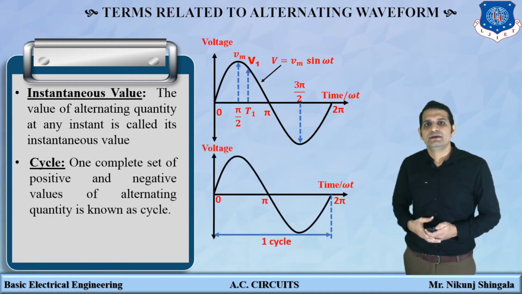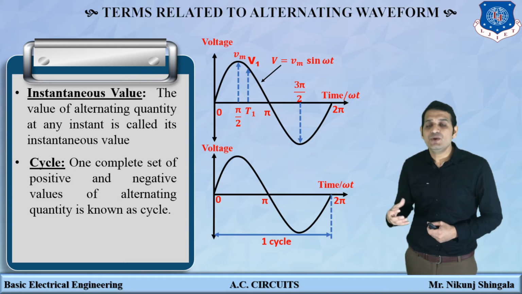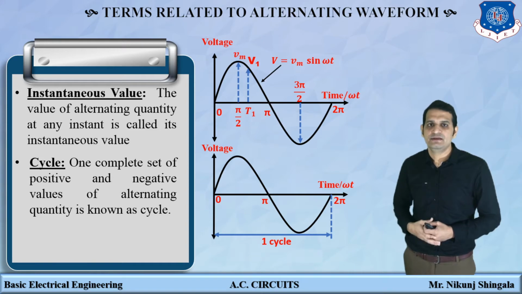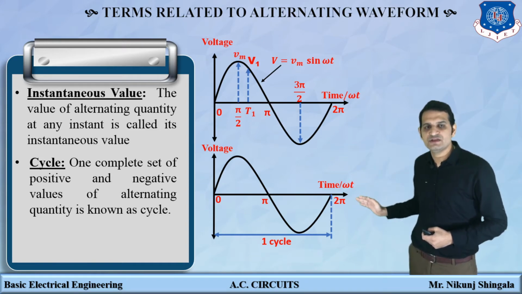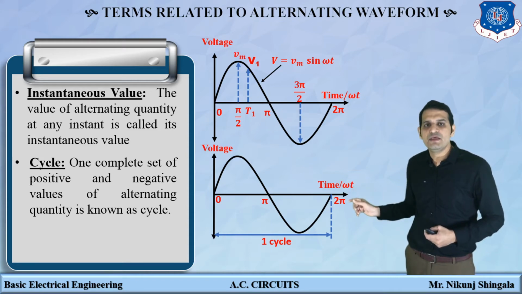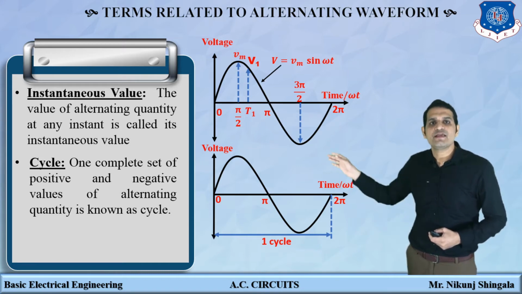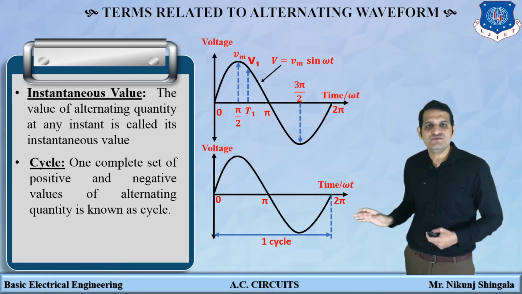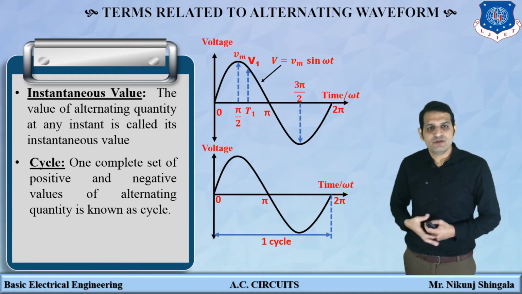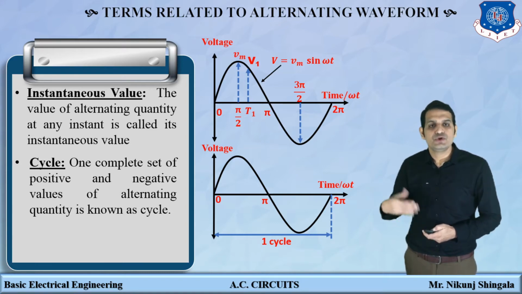The next one is the cycle. The complete set of positive and negative values of an alternating quantity is known as a cycle. So here you can see it is a graph of voltage versus time, or on the x-axis you can also take omega t, because it is a graph of Vm sin omega t. So one cycle means what? One cycle consists of two half cycles, one positive and one negative. So it is a set of positive values and negative values of the alternating quantity. The cycle can be spread over 0 to 360 degrees, or 0 to 2 pi.